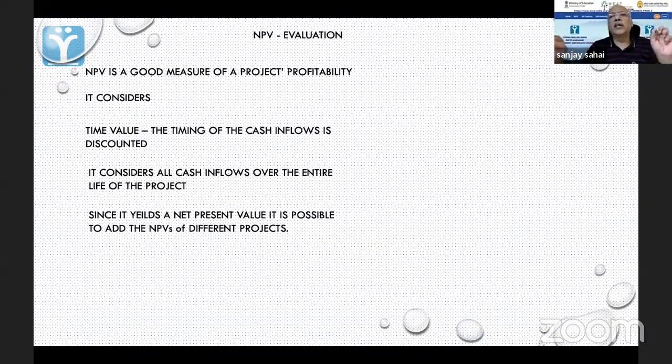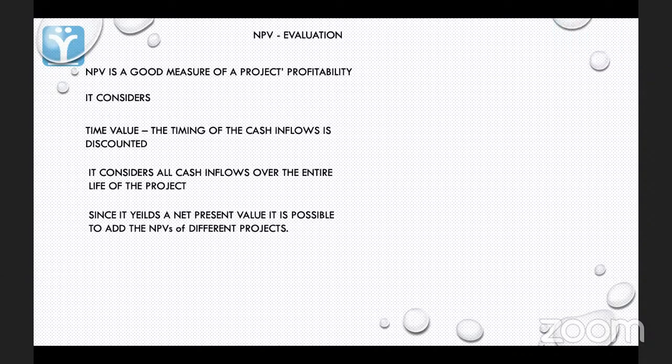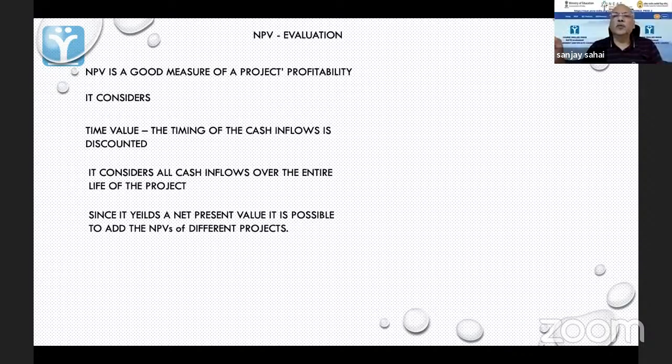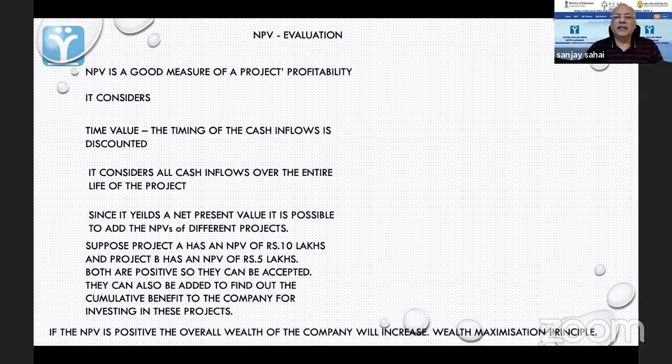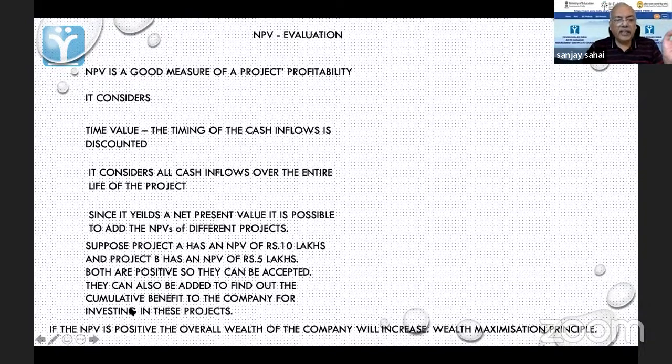This one will bring me 4 crore, this one 5 crore, this one 6 crore. If I do all three, by how much in total will our wealth increase? 5 + 4 is 9, plus 7 is 16. This is the advantage. So what I am writing here is that one project has an NPV of 10, another has 5, I can add it up. It is possible for me to just add up both, and I can tell my board of directors, look, we can go for both these projects, we will end up with an extra wealth of 15 lakhs. So if the NPV is positive, the overall wealth of the company will increase. So this is the wealth maximization principle at work.